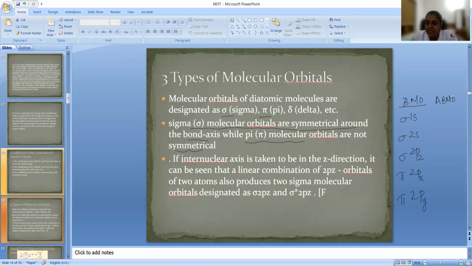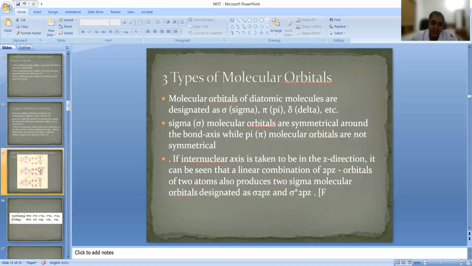Whenever we are discussing antibonding molecular orbitals, we put a star on the sigma. So that is sigma star 1s, sigma star 2s, sigma star 2pz, and then pi star 2px and pi star 2py. Pi 2px and pi 2py have the same energy, and pi star 2px and pi star 2py have the same energy. Okay, so these are the molecular orbitals we are going to see here.